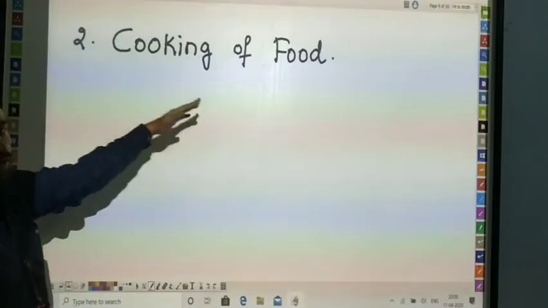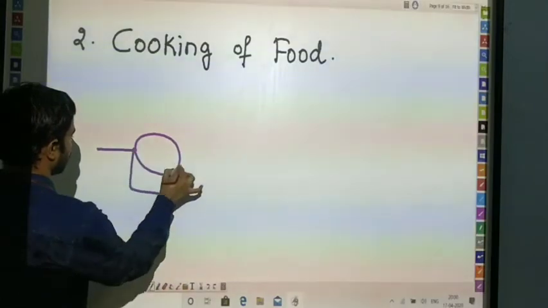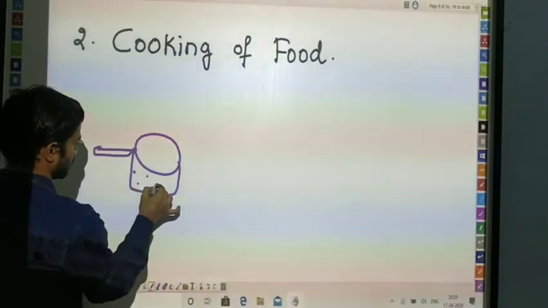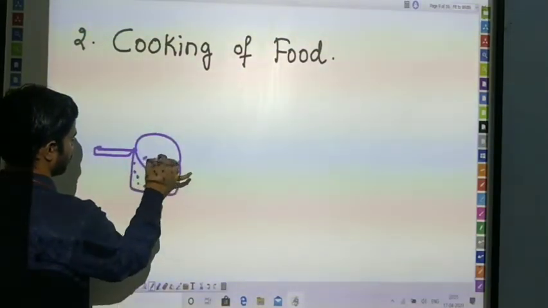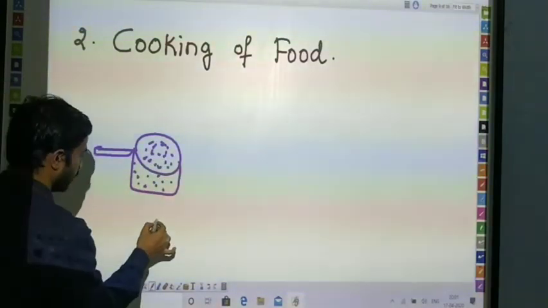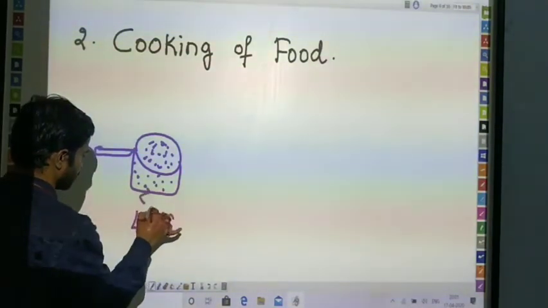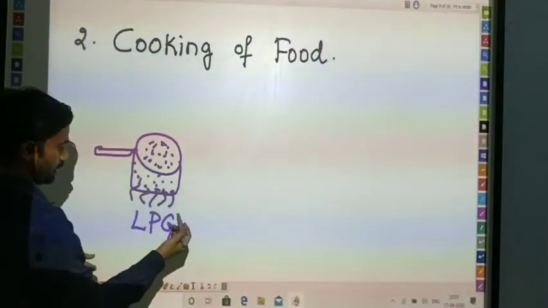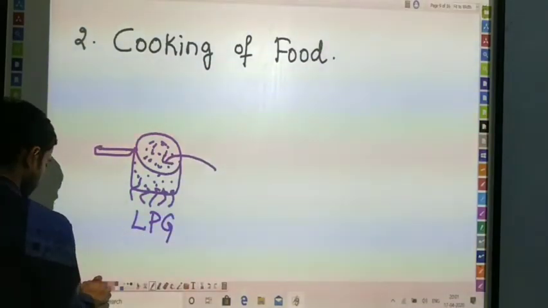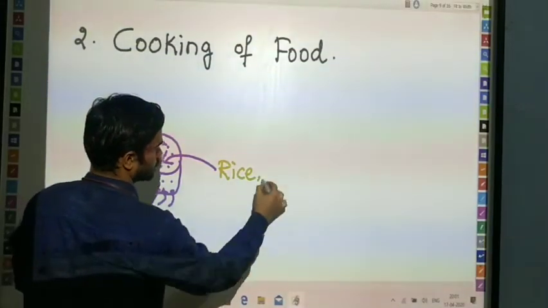Next example, cooking of food. We always use some utensils to cook something. Here are some utensils. Let me take rice. I am cooking rice here. For cooking rice we require some fuel, either an LPG cylinder flame. Next, what we have added here: uncooked rice. Next, water.